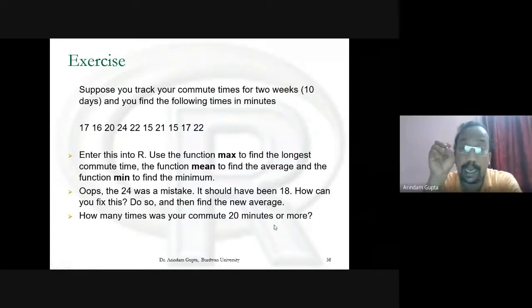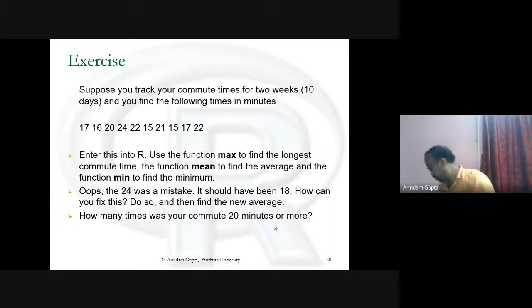I give you time for 10 minutes, or 15 minutes, for doing this. This is also a break, so just do it in your hour. After 15 minutes, I will return. Okay.